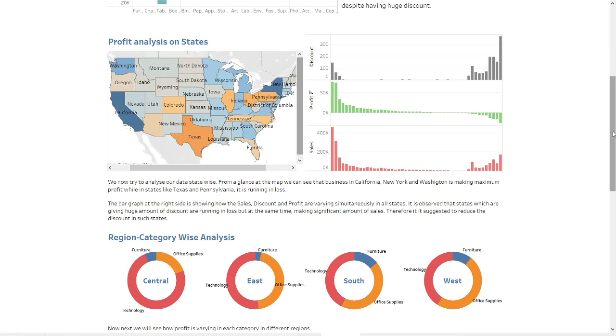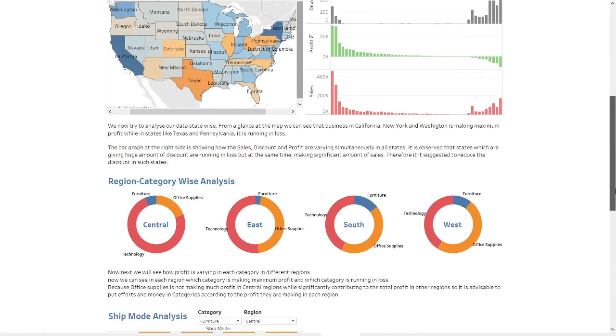This can be a reason to face this much of loss, because we are giving very high discounts and they are not really producing much sales. This might be a reason for huge loss.